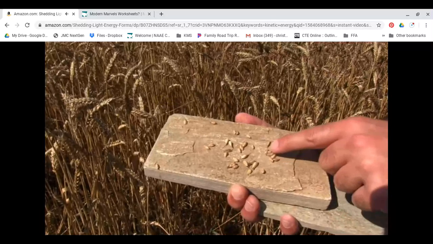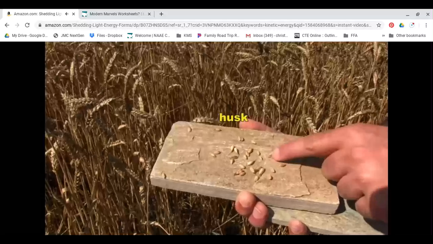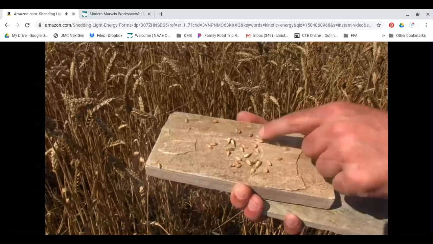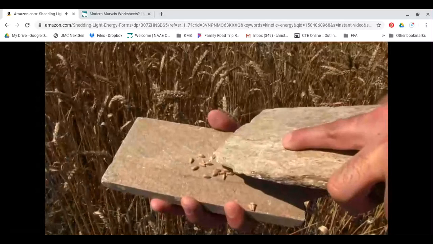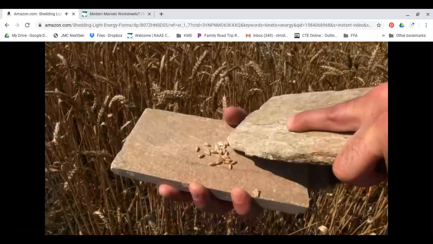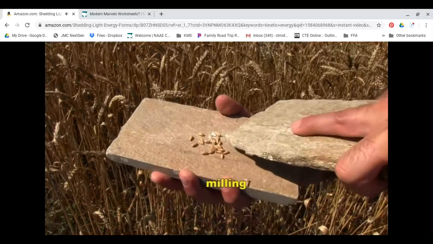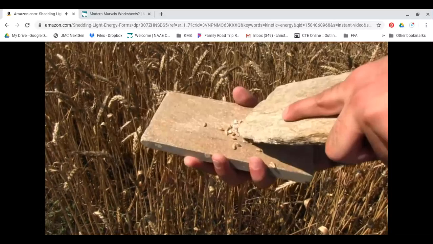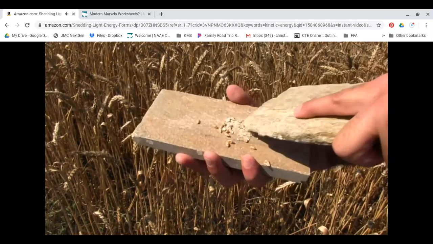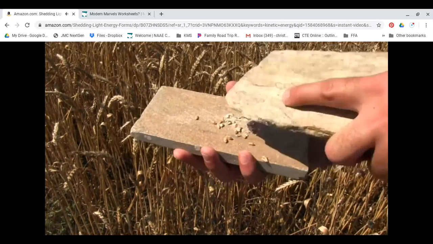After removing the seeds from the outer husks, and then getting rid of the husks, I'm left with the edible kernels, which I can then start to grind down. This process is called milling. You can see the white flour coming out of each kernel. It's this flour that is one of the most important sources of chemical energy in the world.